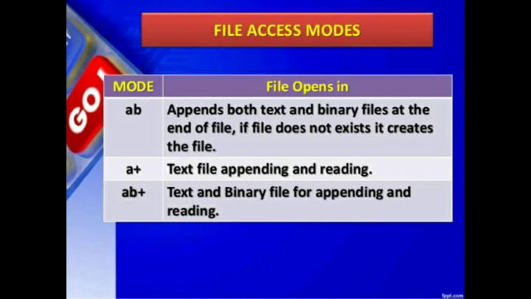A is for appending to a text file. AB is for appending at the end of both text and binary files. A plus is for text file appending and reading. AB plus is for text and binary files, appending and reading. These are the different file access modes.